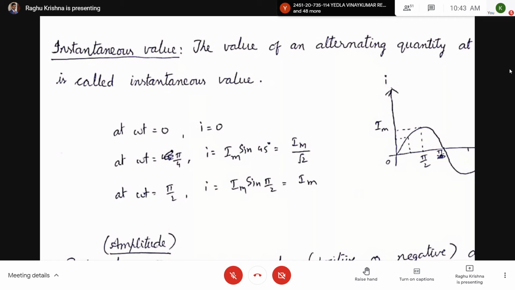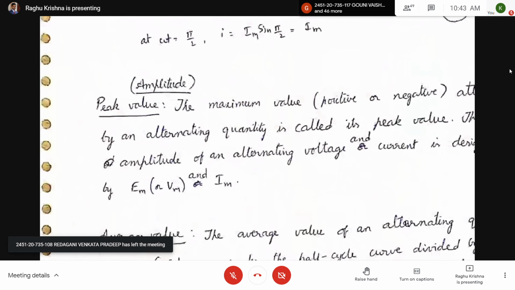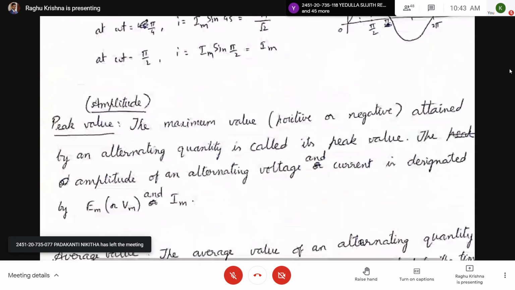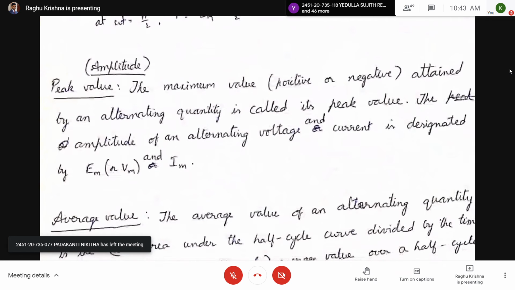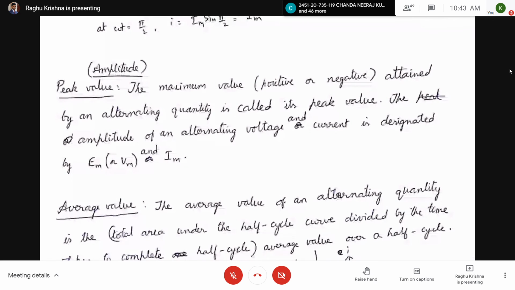Between 0 to pi by 2, you have pi by 4. At pi by 4, I will be equal to Im by root 2. So you have another definition for peak value. The maximum value, positive or negative, attained by an alternating quantity is called the peak value.